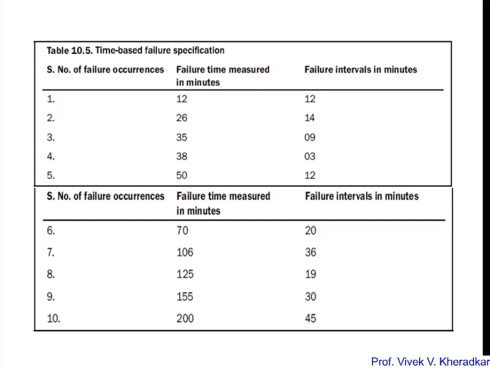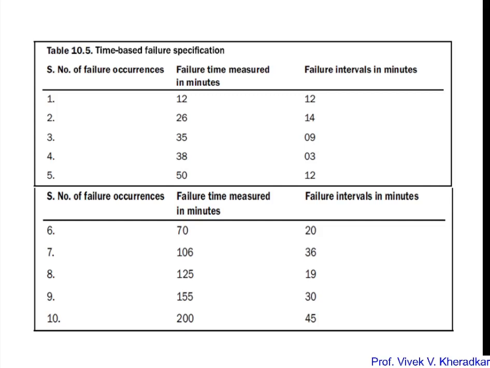See the second entry, we have the second failure occurring at the time 26 minutes. So that's why the failure interval in minutes is 14, because the first failure occurred at 12 and the second occurred at 26. Likewise, the third failure occurs at 35 minutes, and that's why the interval is 9, because the previous failure occurred at 26 and the third occurred at 35.